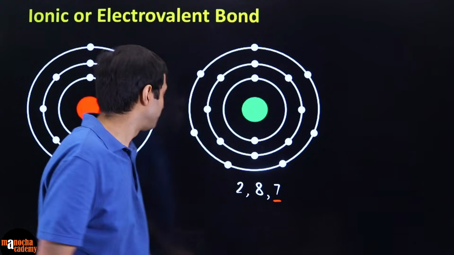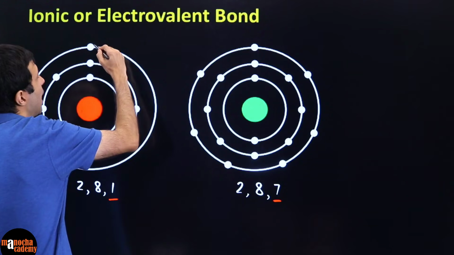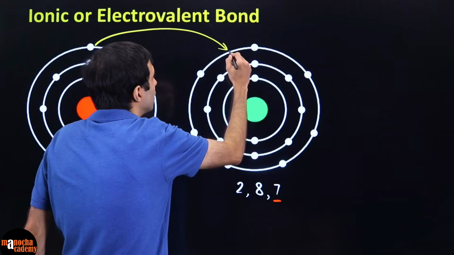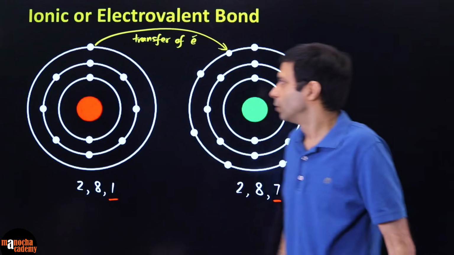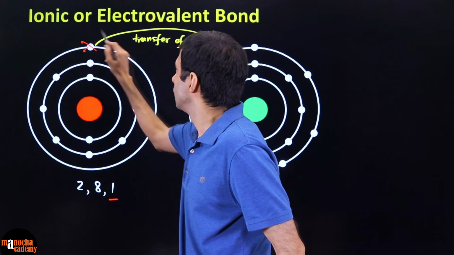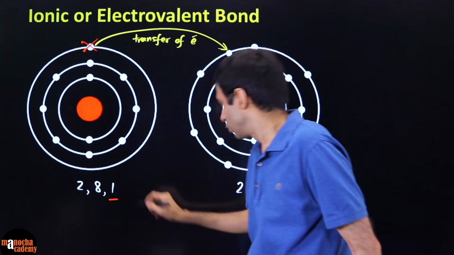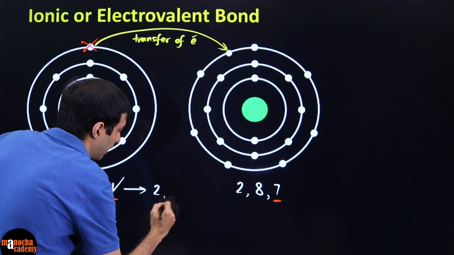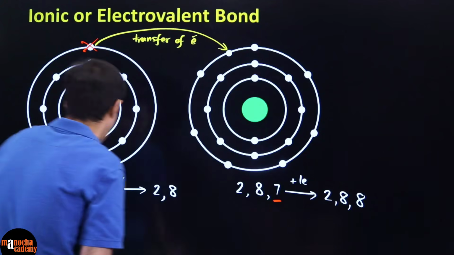So what is going to happen here? This guy wants to lose an electron, and this guy wants to gain an electron. So can you see what's happening here? There is going to be a transfer of electron. If this guy transfers the electron, then this electron is gone. He loses the electron and the other gains it. So by losing an electron, this guy is going to become 2, 8. And by gaining an electron, he is going to become 2, 8, 8.